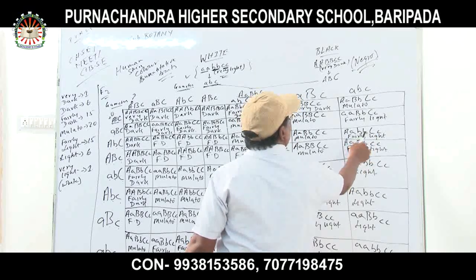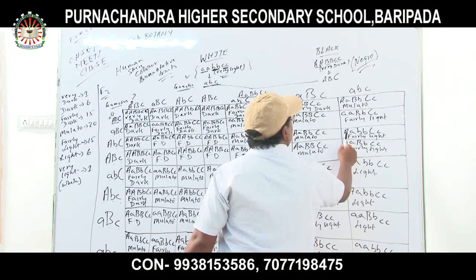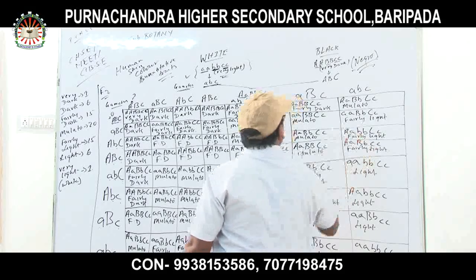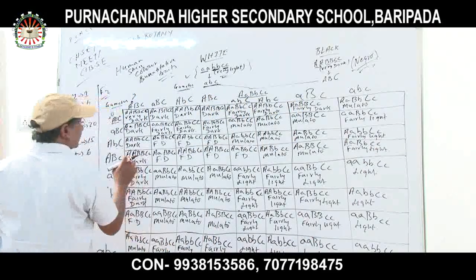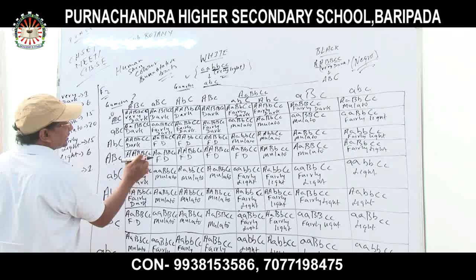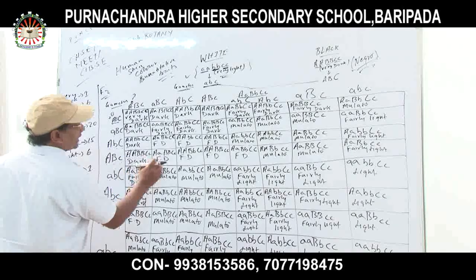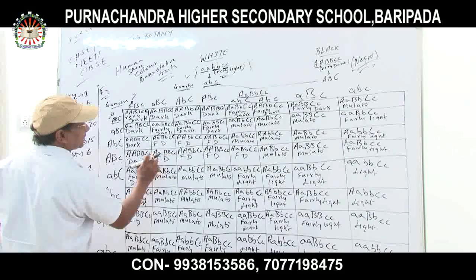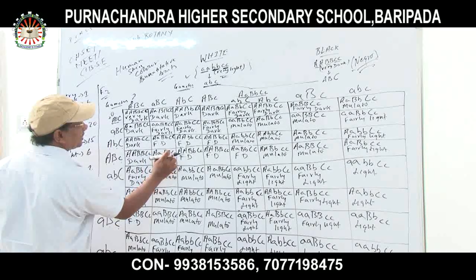How many dominant? Sorry, two dominant genes are there. Capital A and capital C is there, and capital A and capital C is there, and the rest of them are recessive. That's why it is fairly light. Okay. Next, dark. Capital A, capital B, capital C, small c. Dark. Fairly dark. Why? Because two recessive genes are there, small a and small c, capital A, capital B, capital B, capital B, and capital C is there. So it is what? Fairly dark.